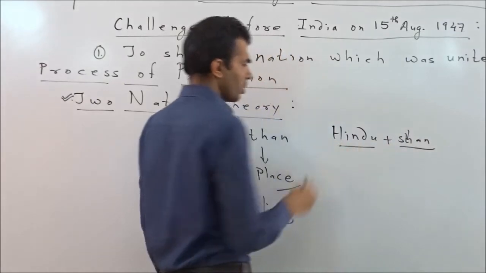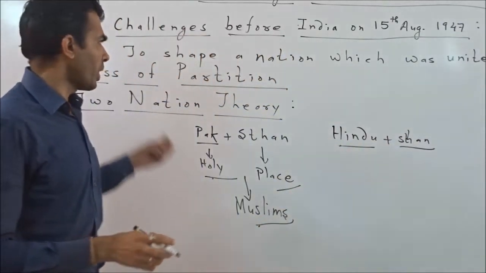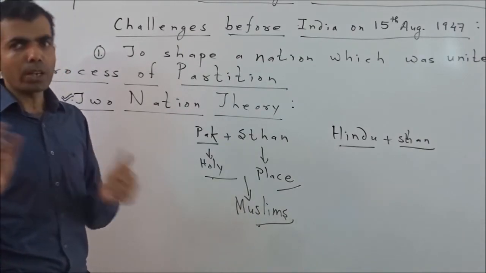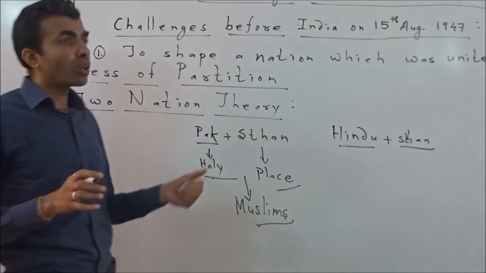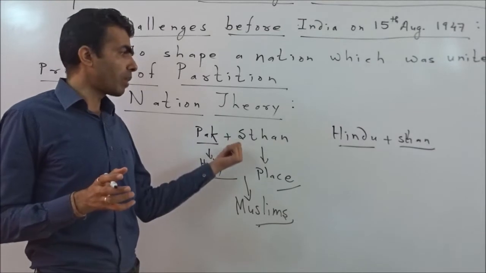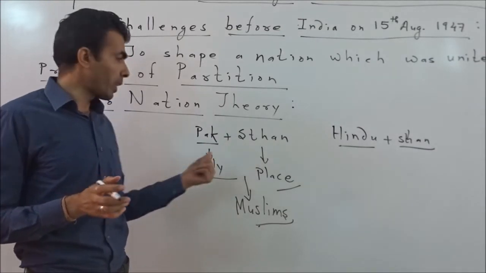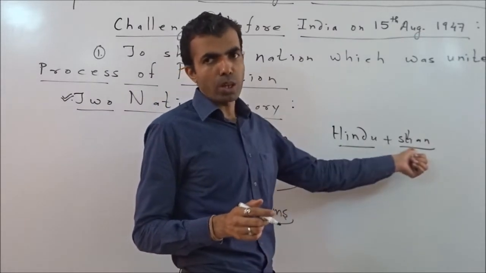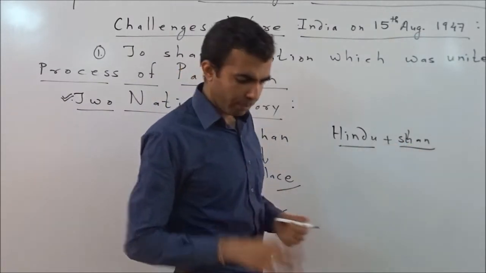Very simple. So the two-nation theory directly called for the partition of the country. There shall be two parts, one for the Muslims, which would be declared Pakistan, and the rest would go to Hindus, that would be Hindustan, the Hindus' place. Clear?